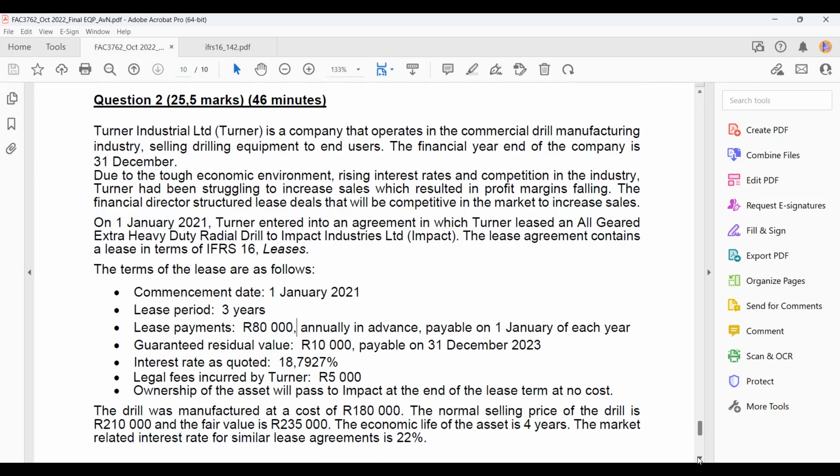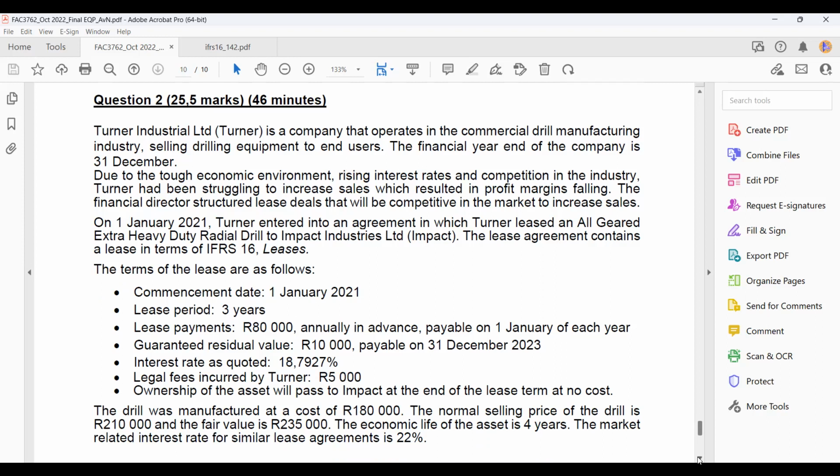And then we have lease payments, which is 80,000 Rand paid in advance on 1 January of each year. So that means 1 January 2021, 1 January 2022, 1 January 2023, there will be a payment of 80,000 Rand each, which is basically a total of 240,000 Rand.